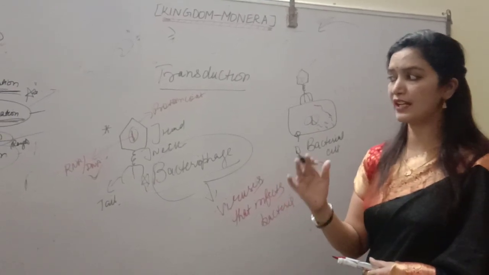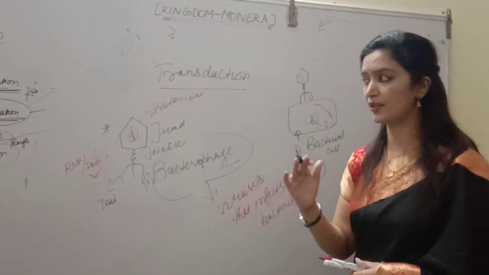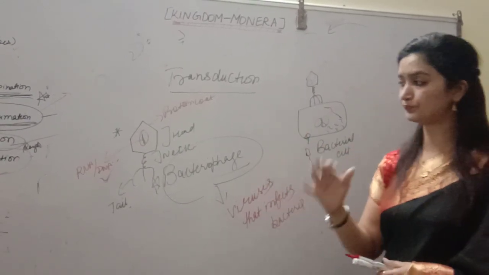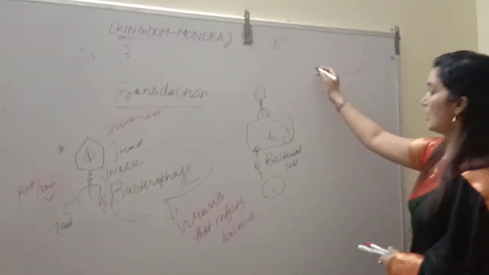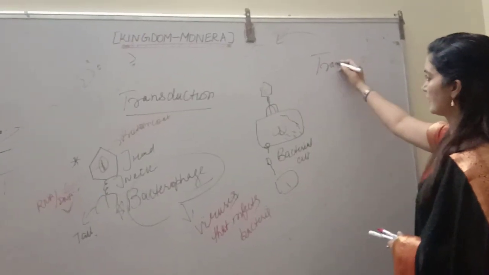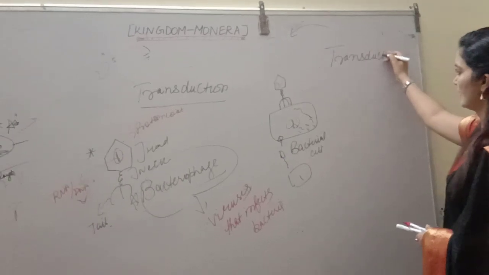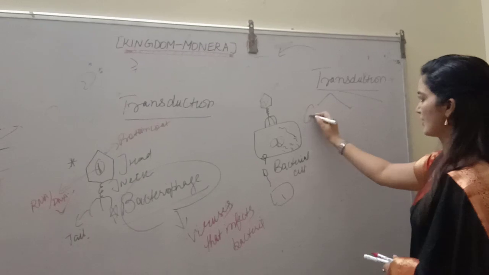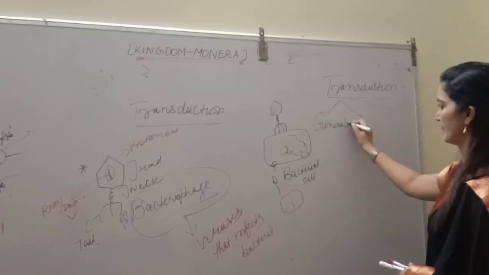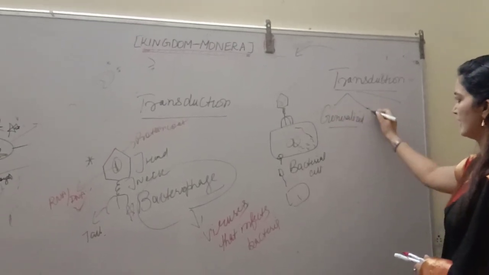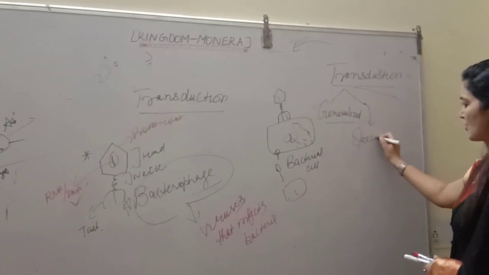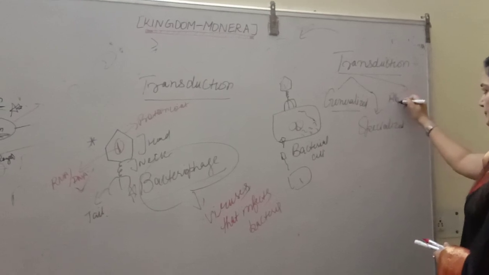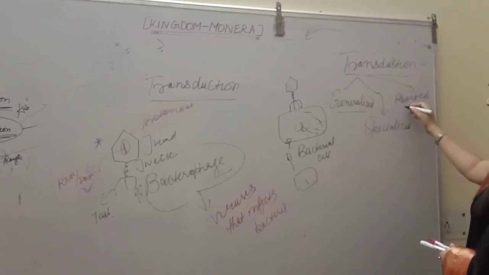This mode of DNA transfer, this mode of sexual recombination, is called transduction, that is, from bacteriophage to bacteria, you can say. Now, very important last topic, transduction. Transduction may be generalized, it may be specialized, and it may be abortive type.